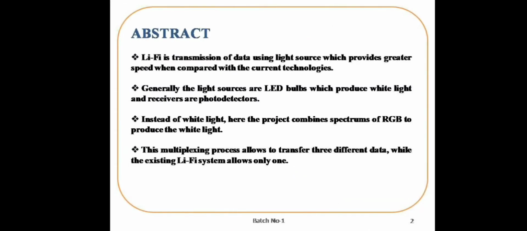Li-Fi is transmission of data using a light source, which provides greater speed when compared with current technologies such as Wi-Fi or mobile network. Generally, the source of light is LED bulbs, which are used in household appliances or as traffic lamppost lights. Instead of white light, this project combines spectrums of red, green and blue to produce the white light. This multiplexing process allows us to transfer 3 different data, while existing Li-Fi systems allow only one.